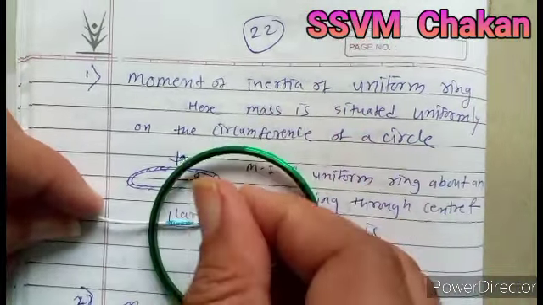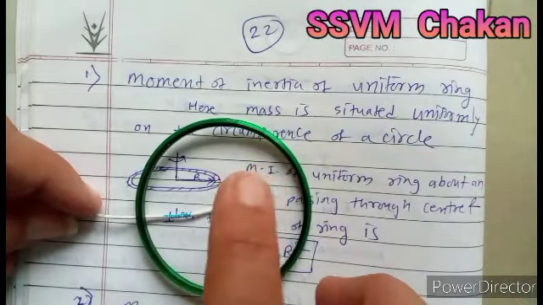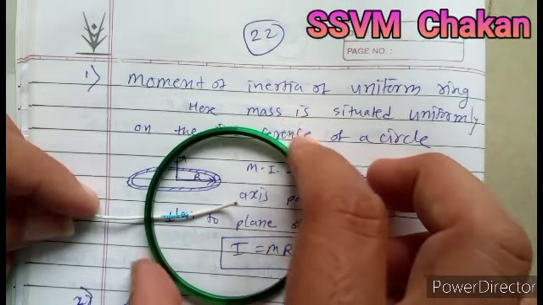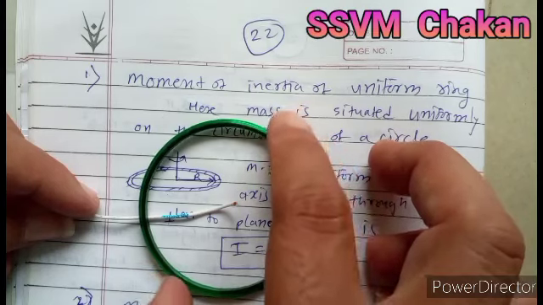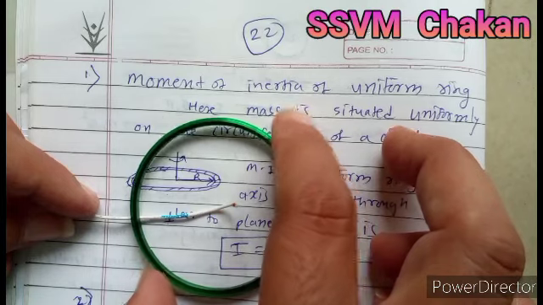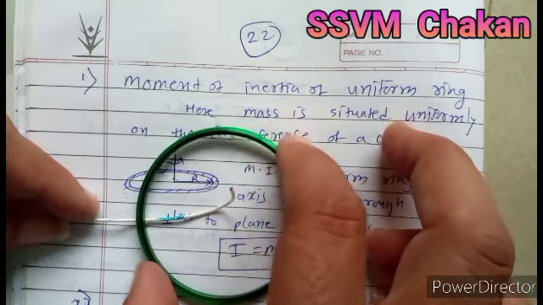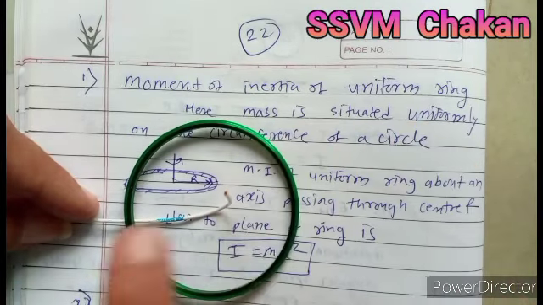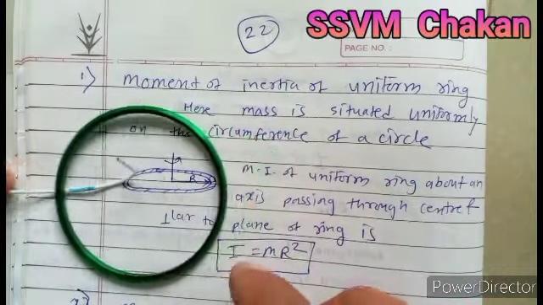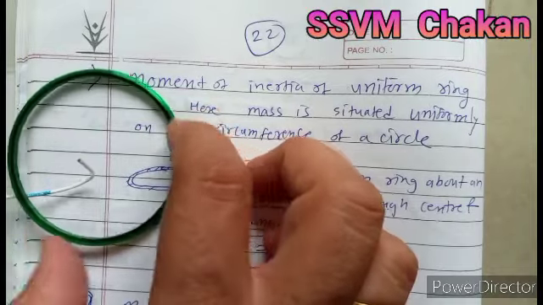Suppose this is the axis around which this ring is revolving in a circular motion. The moment of inertia of this ring is given to you directly, and using that we derive the moment of inertia of the other objects. There is no proof present in your syllabus.